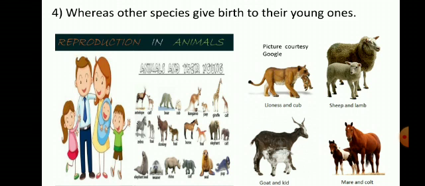So once again, let us revise what the characteristics are. First, animals breathe. Second, animals move in order to get food or for other purposes. Third, animals of some species lay eggs, whereas others give birth to the young ones. So these are the characteristics of animals.